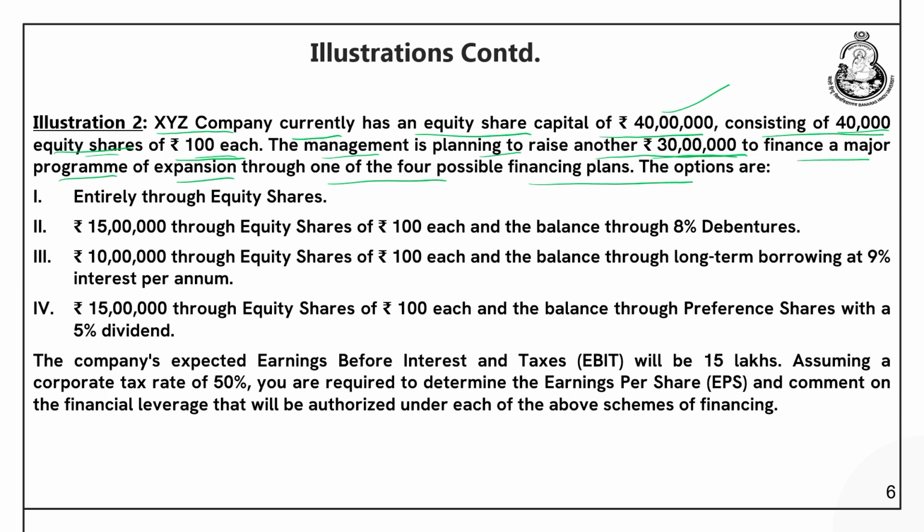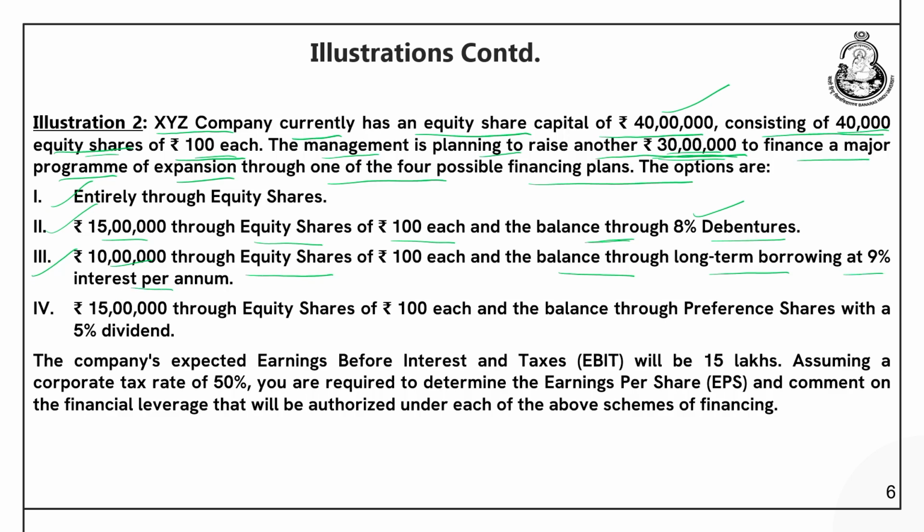Now, it has a few options to raise this additional 30 lakhs. What are the options? The first one is entirely through equity shares. It raises this 30 lakhs by issuing equity shares. The second one is rupees 15 lakhs through equity shares of 100 rupees each, and the remaining 15 lakhs through debentures at the rate of 8%. This is the second option. The third option is rupees 10 lakhs through equity shares and the remaining 20 lakhs through long term borrowing at the rate of 9%.